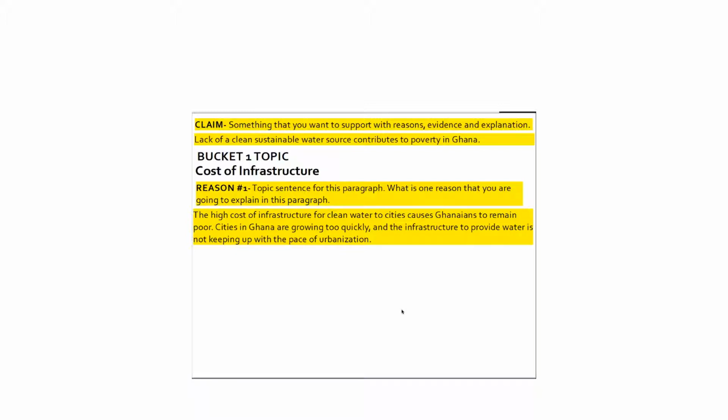Cities in Ghana are growing too quickly, and the infrastructure to provide water is not keeping up with the pace of urbanization. So basically, this sentence is explaining how infrastructure is really what is making Ghanaians stay poor.